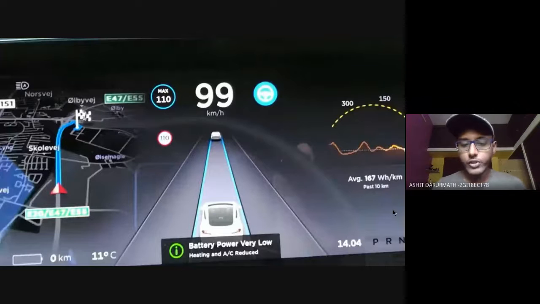Another topic comes to mind: why is there a requirement of heating in an electric vehicle? We need to heat the battery because at low temperature the battery's performance decreases, because low temperature adversely affects the internal resistance. That is inversely proportional, and then the performance of the battery decreases, and AC is also reduced. AC doesn't mean only cool air. As you can see, it is 11 degrees Celsius outside, so the passenger may have turned on the heater from the air conditioner.